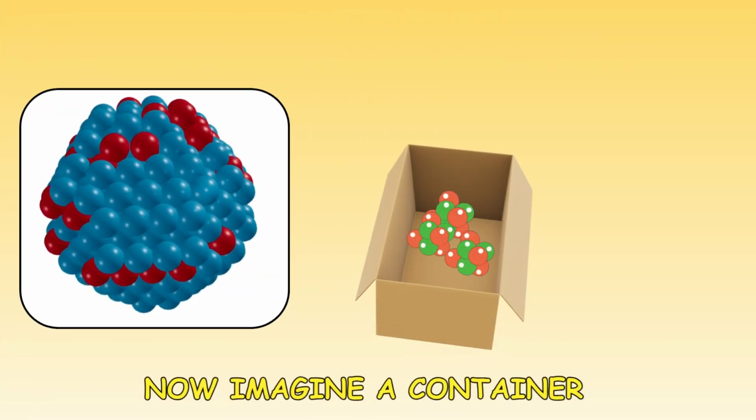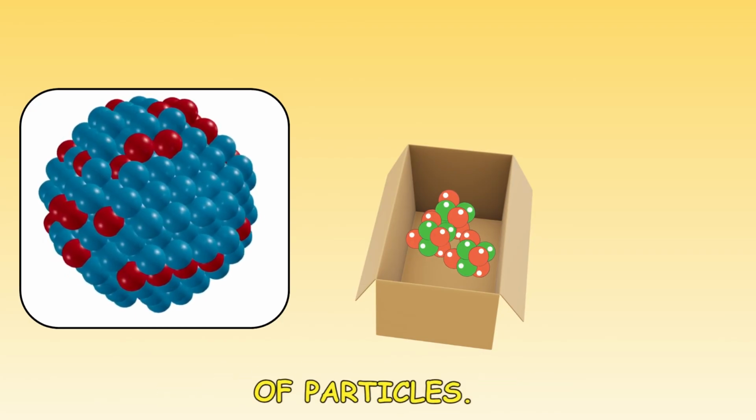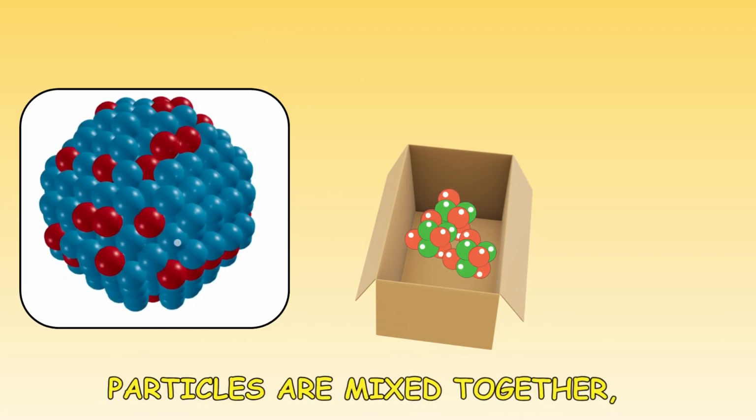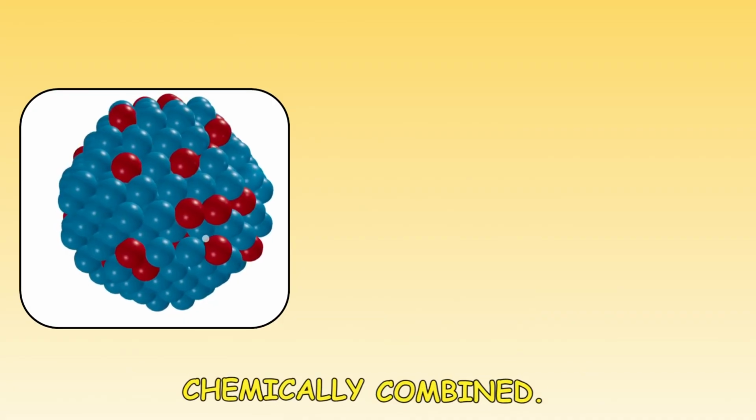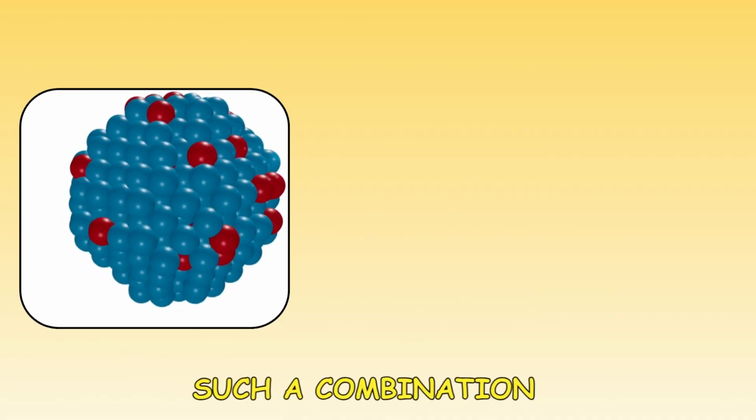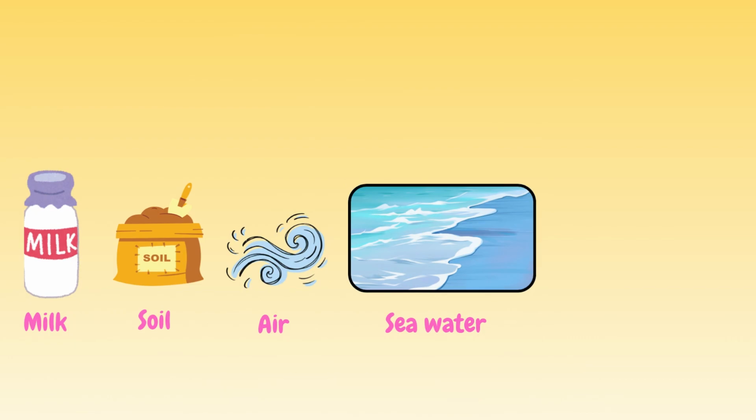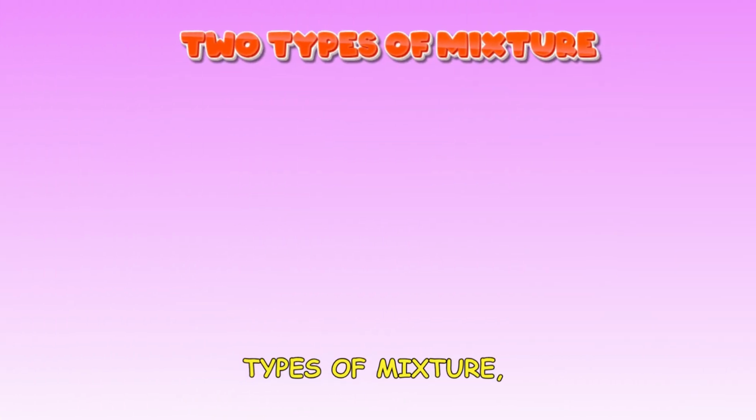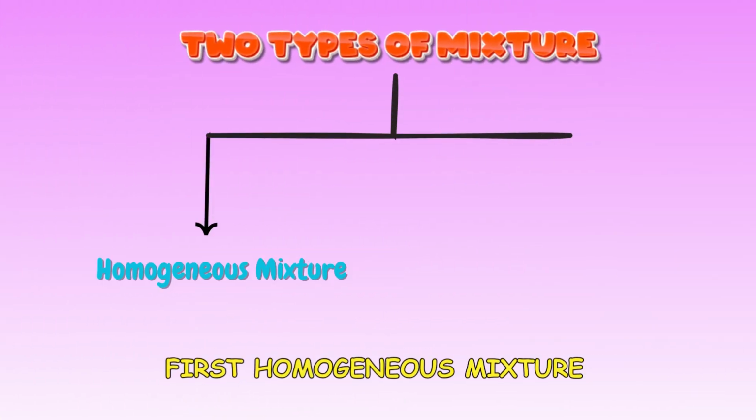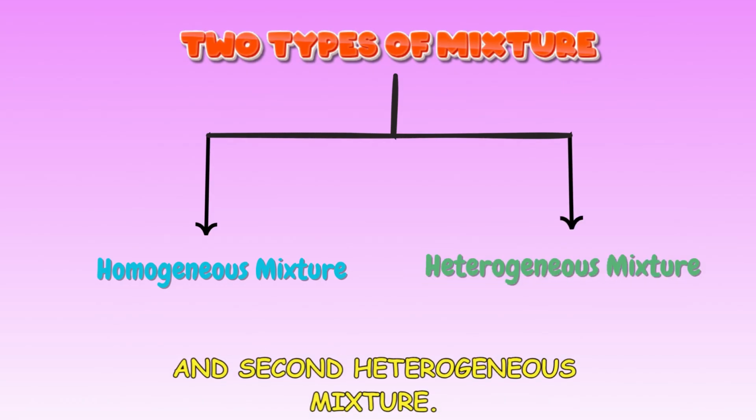Now imagine a container containing two or more different types of particles. The particles are mixed together, but they are not chemically combined. Such a combination is called a mixture. Most things around us are mixtures. Milk, soil, air, and seawater are all examples of mixtures. There are two main types of mixture, first homogeneous mixture and second heterogeneous mixture.